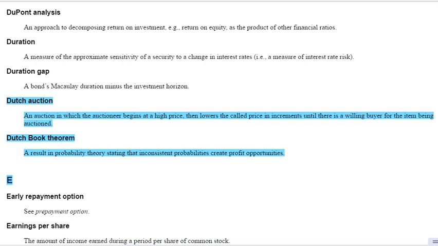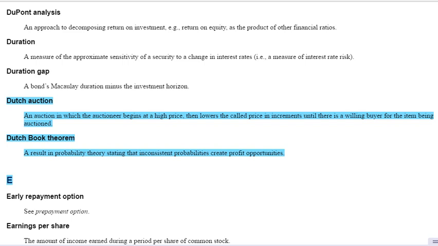And you can see there is something that wasn't even mentioned in the text. Dutch book theorem is a result in probability theory stating that inconsistent probabilities create profit opportunities. So I don't even know where that is in the text, but just wanted to point out that there's a lot of terms in the glossary. Some you should be familiar with, some are pretty interesting.